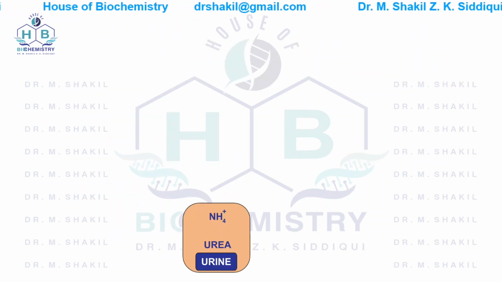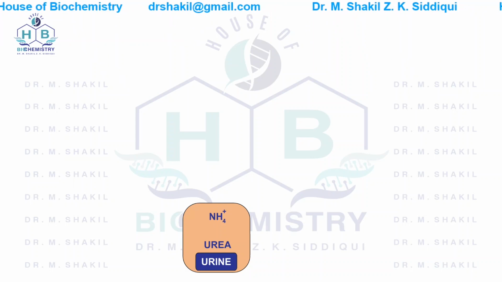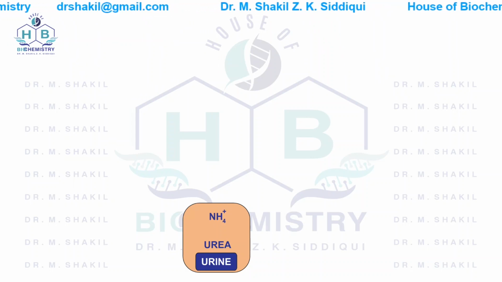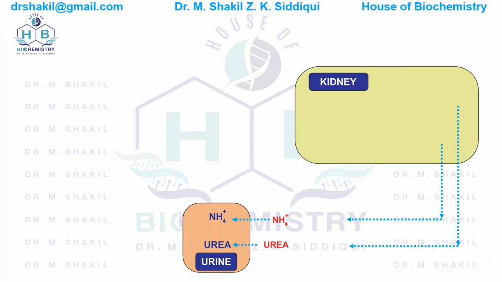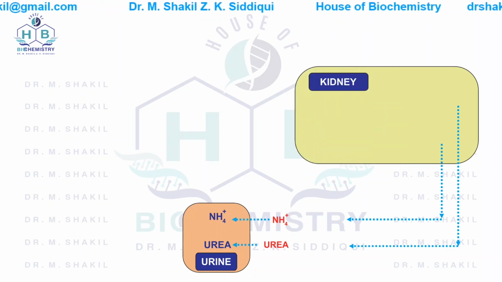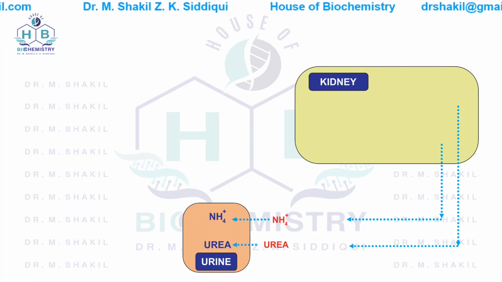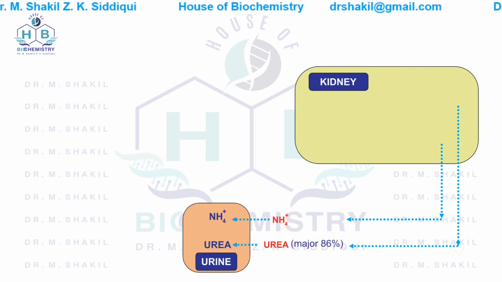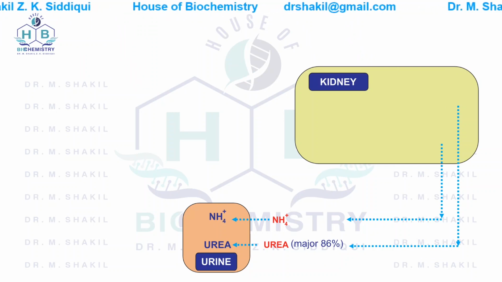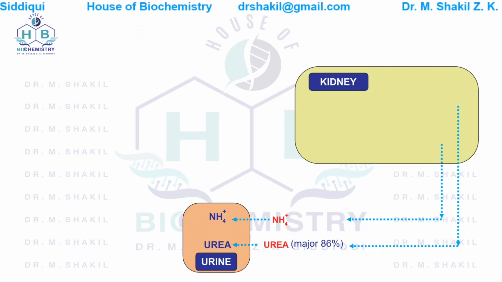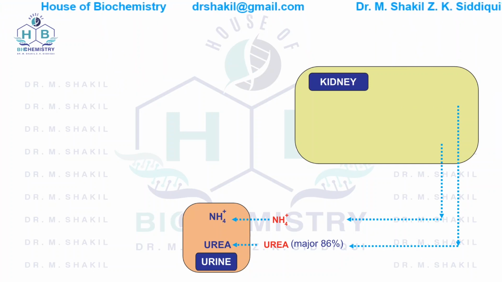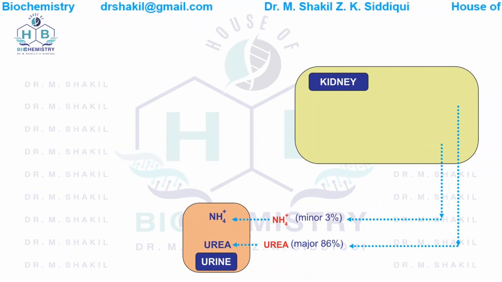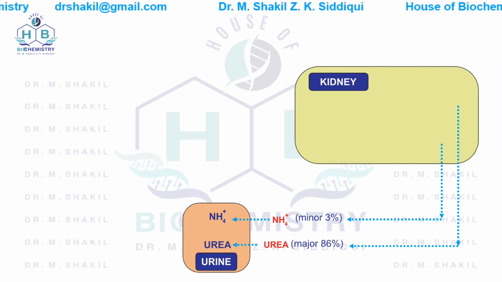I will first start with urea and ammonia. Where do that urea and ammonia in the urine come from? Urea and ammonia come from the kidney into the urine. Urea is the major product that constitutes 86% of the nitrogen that is disposed of from our body, and ammonia is only 3%.